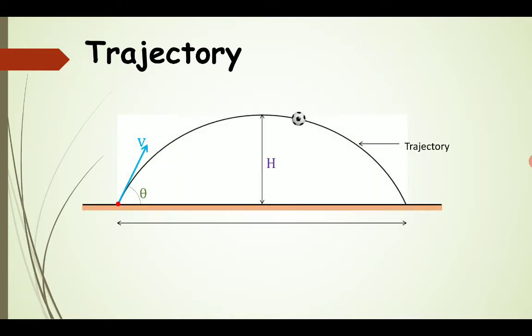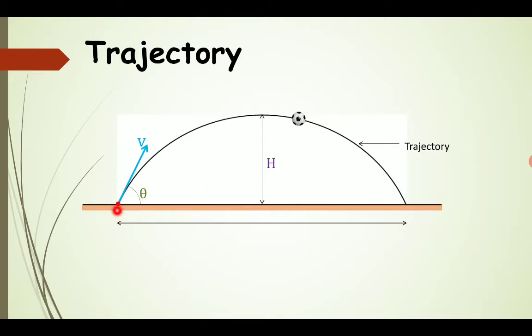And after that, we have the trajectory. Trajectory is another name for the path that is followed by the projectile. The ball starts from the point of projection, moving with velocity v, having an angle theta with the horizontal, and this is the path taken by the ball, reaching the highest position, then coming down under the effect of gravity and touching the ground over here.